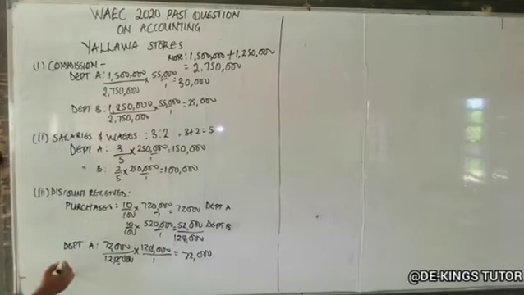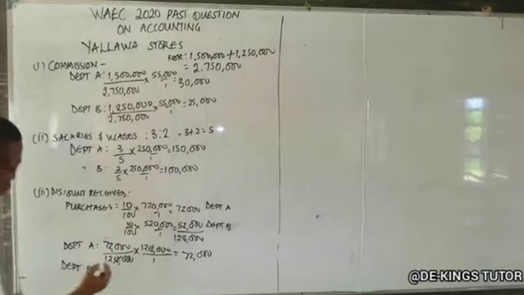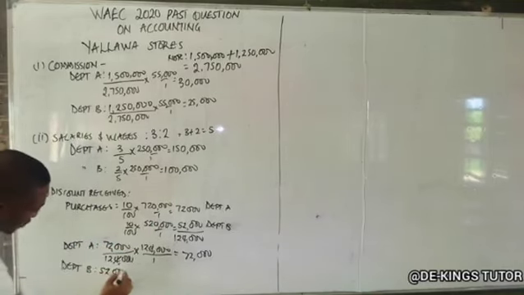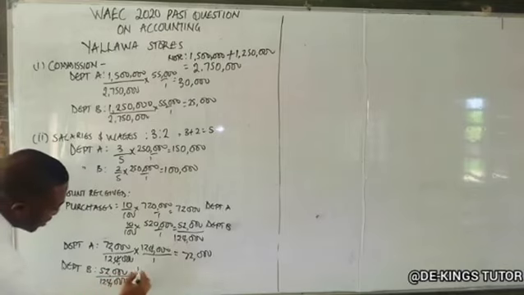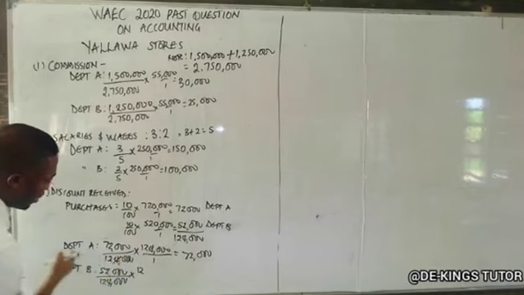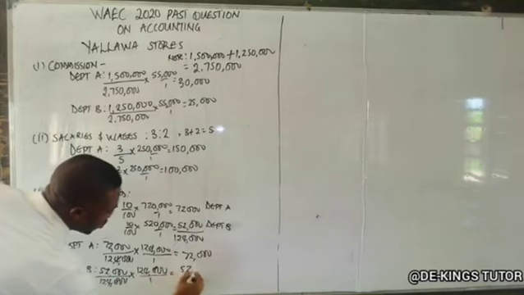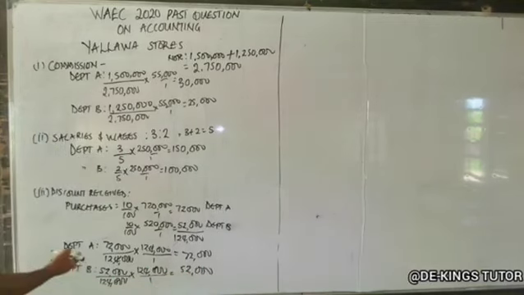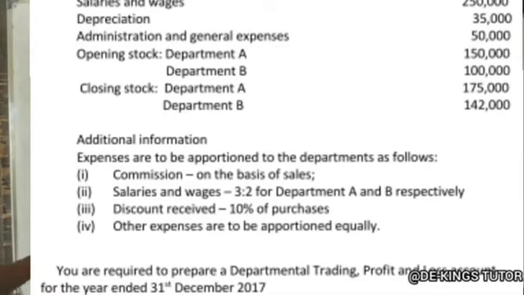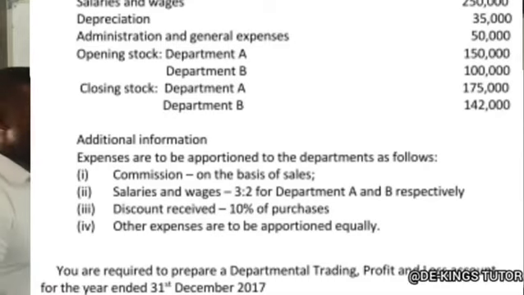Department B has 52,000. 52,000 over 124,000 times 124,000, which is the amount of discount received, over 1. So this cancels this, we have what? 52,000. So this is what you're supposed to allocate to departments A and B for discount received. Okay? So the next one is, they said other expenses are to be apportioned equally.